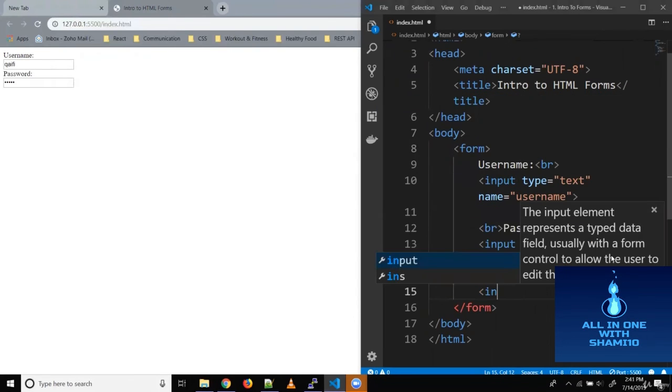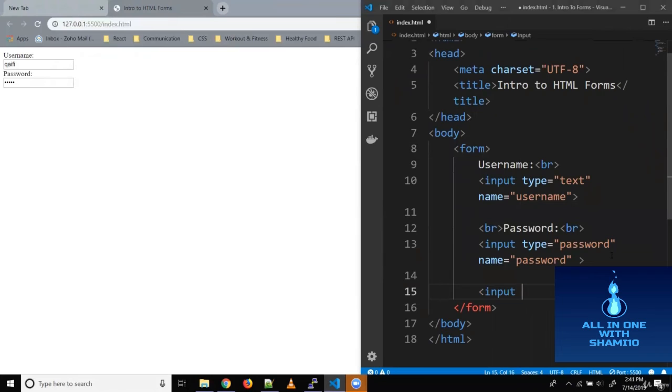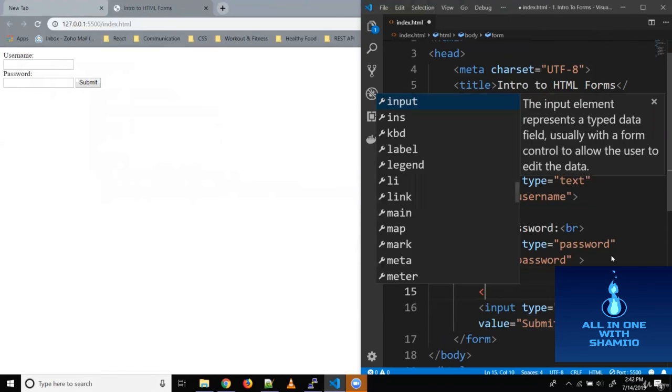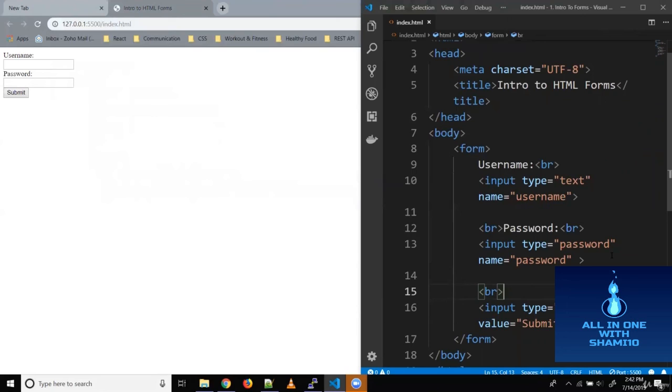To create a button, we need our input field. And in type, we need to add submit. And this submit button requires another attribute called value. So this value acts as the label for the button. So let's say submit. Let's save it. Let's bring this also to the next line. Let's save it. So this value, this label, could be anything.